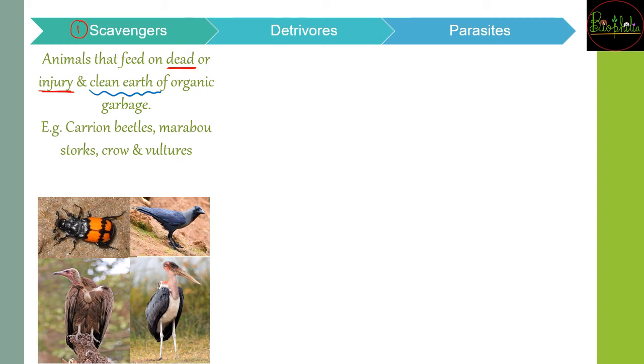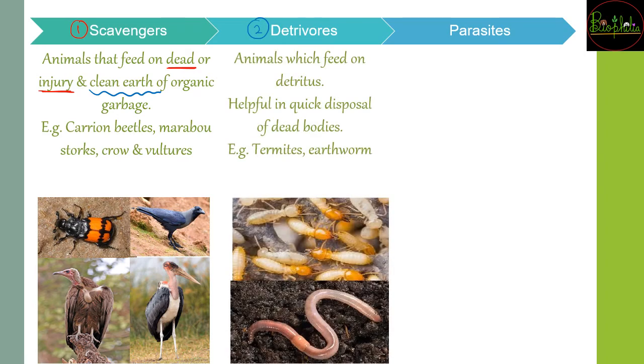Whatever meat or flesh is left, which the top carnivore ate and left, that is going to be consumed, and because of that this also cleans the organic garbage on the earth. Then the second type is the detritivores. These are the animals that feed on detritus. What is detritus? Any organic material, for example, what is buried in the soil, or dead leaves that have fallen.